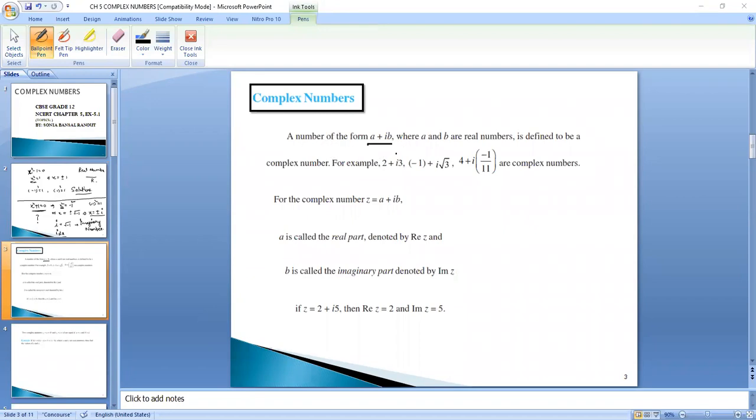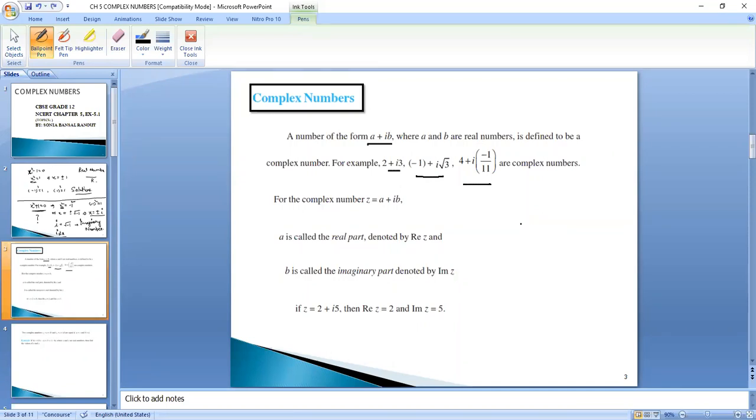So a number of the form a plus iota b, where a and b are real numbers, is defined to be a complex number. For example, 2 plus 3 iota, minus 1 plus iota root 3, 4 plus iota times minus 1 upon 11. That means you can take any value a and any value b, right? But the number should be of the form a plus iota b.